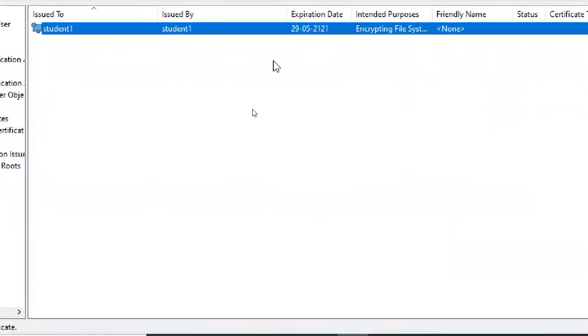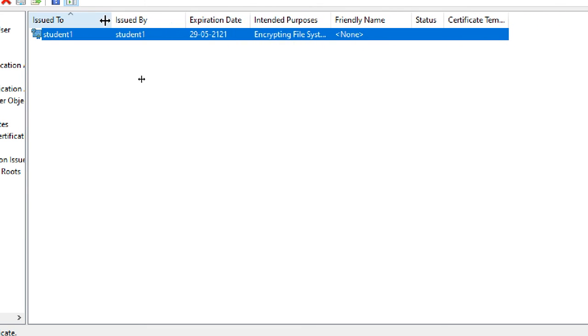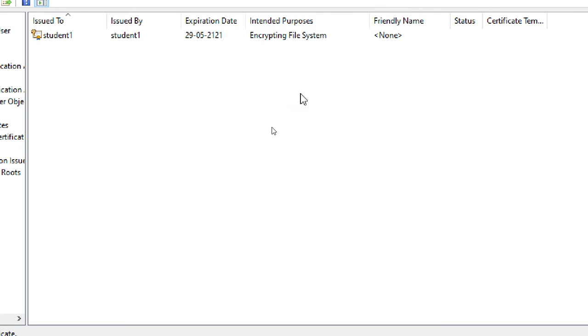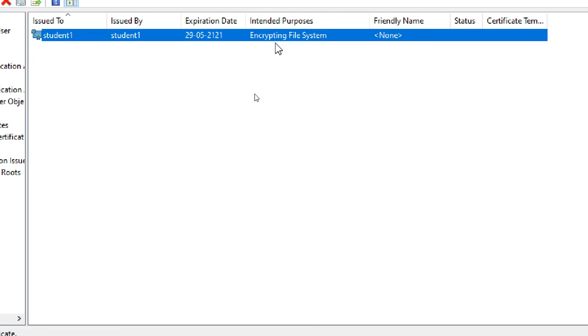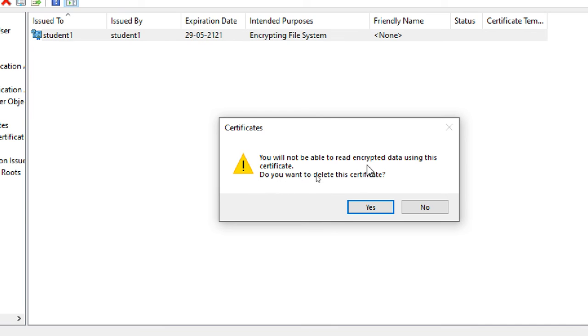So I'm in Student two. This is my certificate which is given by and to Student one only, but I imported it. You can see encrypted file system. Now what I'm going to do is delete it. Yes.